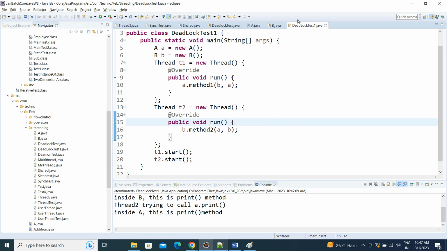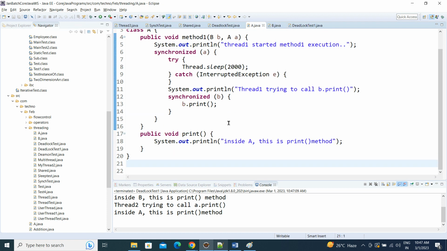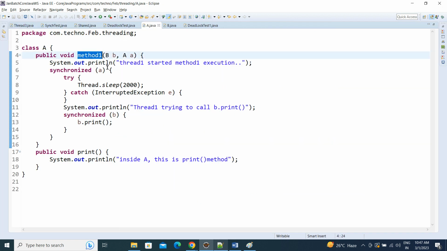Okay, now how it happened: in method 1, I'm passing two objects, so I'm calling the B class print method and the A class method 1, right? So first I have started locking the A method.